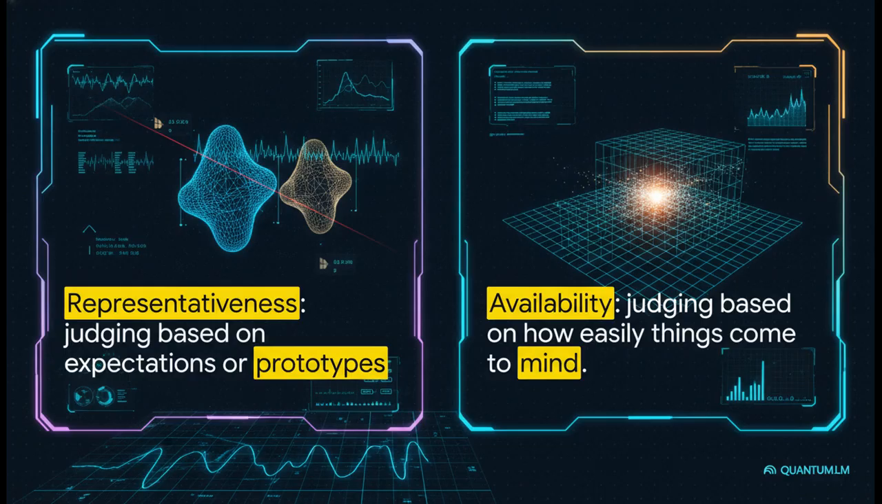And these glitches also mess with how we judge the world around us, usually through mental shortcuts called heuristics. The representativeness heuristic is when we make a judgment based on our expectations or prototypes, basically judging a book by its cover. The availability heuristic, on the other hand, is judging the likelihood of an event based purely on how easily it comes to mind. Like if you watch a lot of Shark Week, you might think shark attacks are incredibly common just because those images are highly available in your memory. Misapplying these shortcuts leads to massive flaws in our judgment.